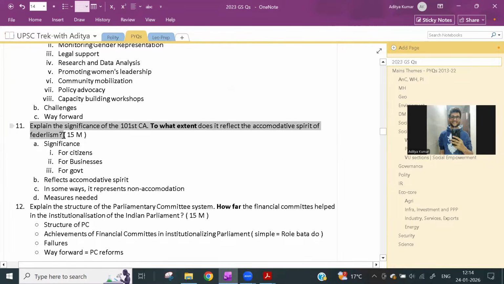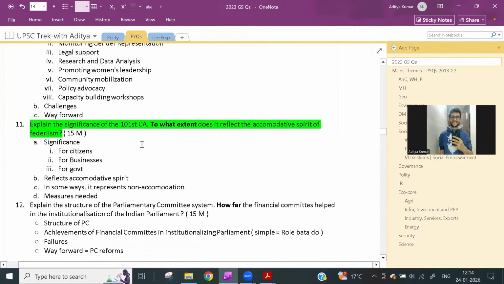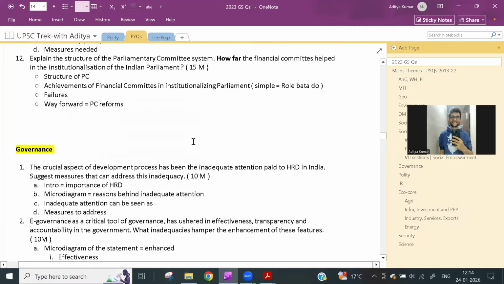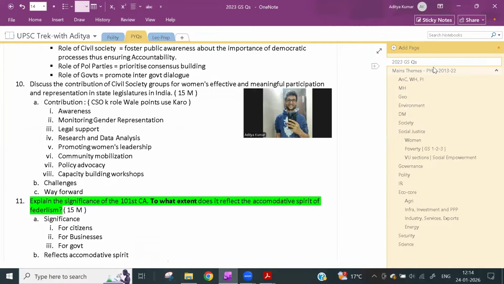Fine. Civil society groups, no. Significance of the 101st Constitutional Amendment Act. To what extent does it reflect the accommodative spirit of federalism? Again, we saw in 2025 there was one question of 50 marks, in 2024 one question of 50 marks. Now in 2023, there's one question of 10 marks and one question of 15 marks. The 101st Constitutional Amendment Act, the GST, and to what extent does it reflect the accommodative spirit of federalism? Fine. So this was the question till 2023.